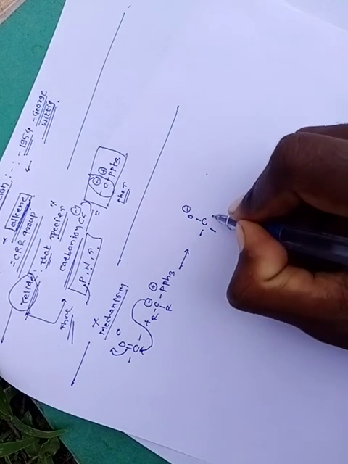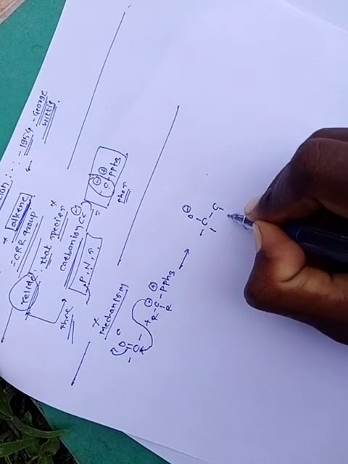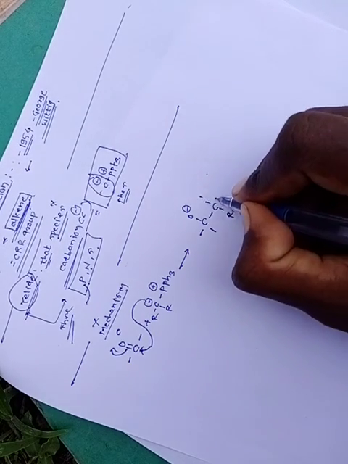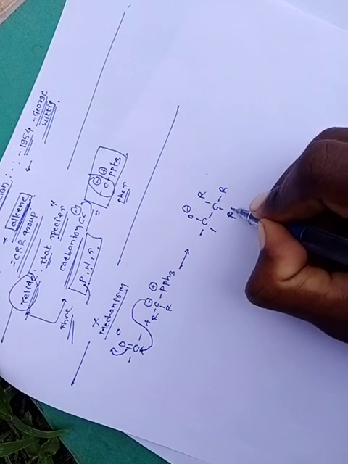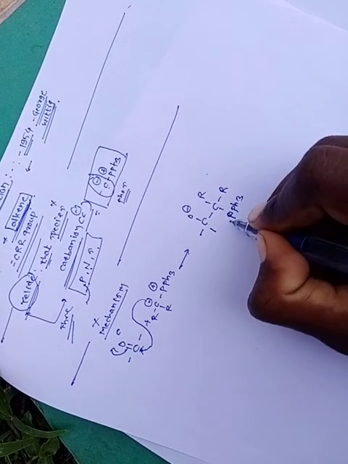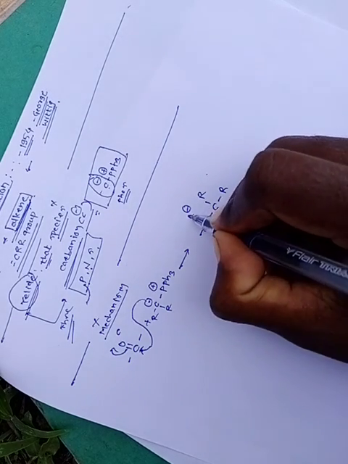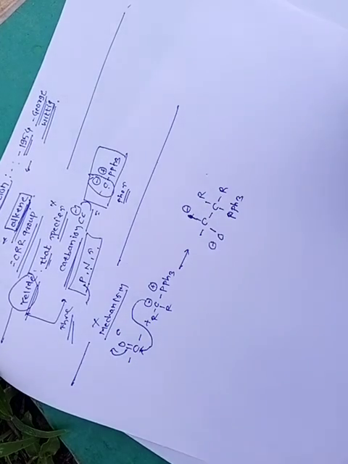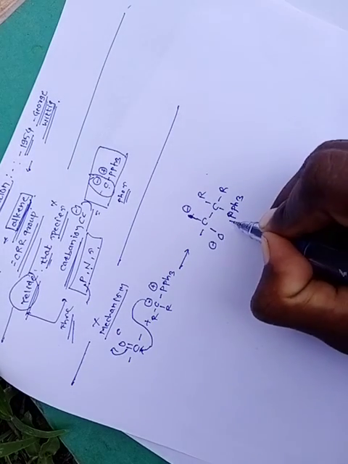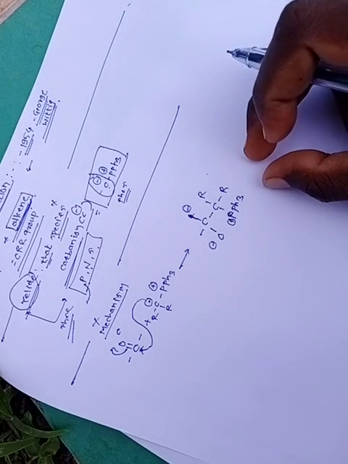The remaining bonds stay as they are. Here is our PPh3, the phosphorus ylide, with the oxygen below and the positive charge on phosphorus. This intermediate is formed.